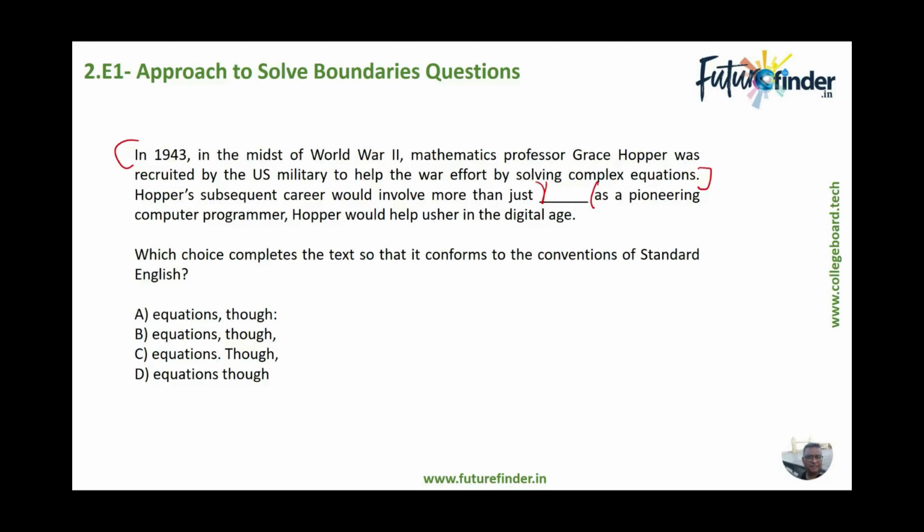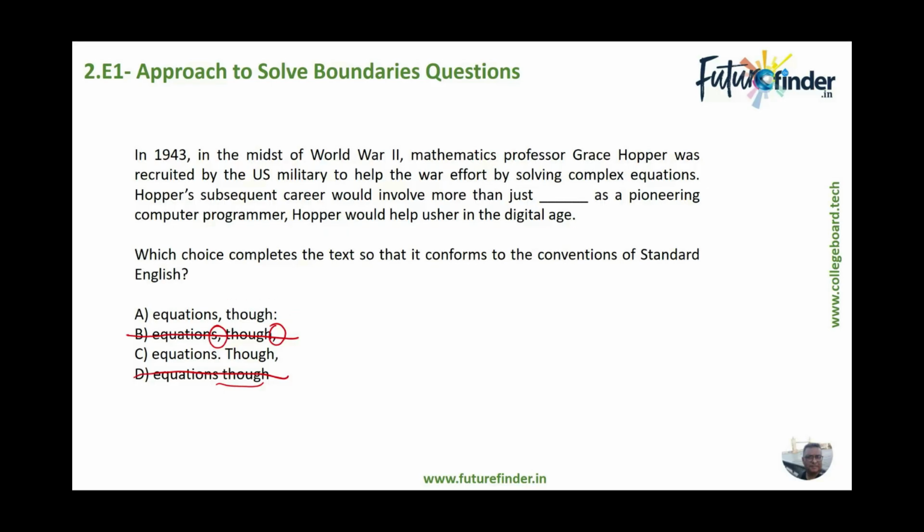Hopper's subsequent career would involve more than just equations, definitely an independent clause. And as a pioneering computer programmer, Hopper would usher in the digital age, again an independent clause. So it's an independent clause relationship. So anything that has got commas should be ruled out immediately. That rules out option D for us, no punctuation at all, and option B, the one with the commas only. So options D and B are eliminated, and we are left with either A or C.